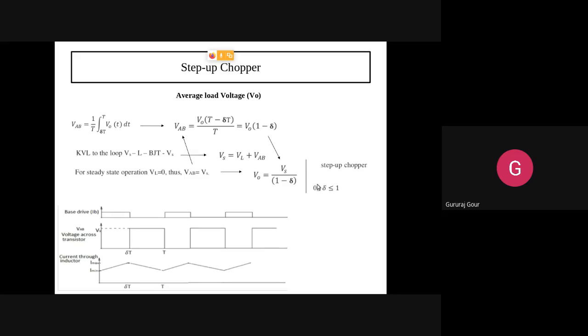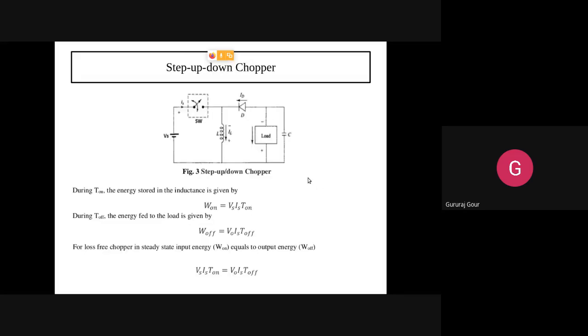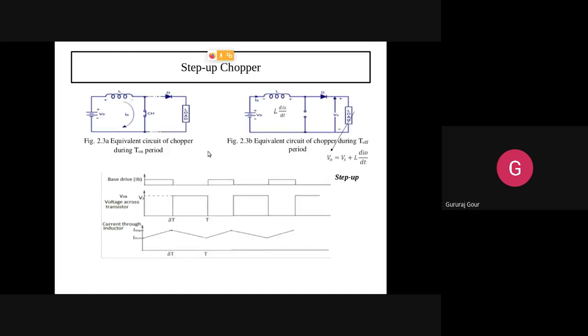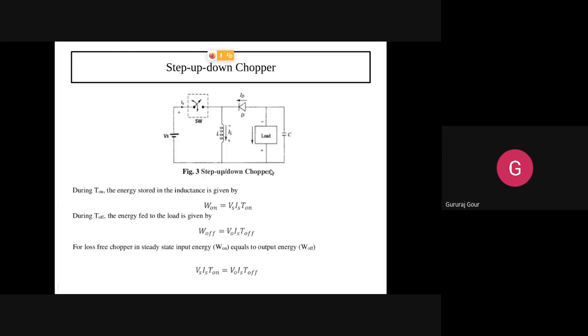Okay. So last one, just want to quickly revise this. Step up down chopper. The circuitry, you can see, is similar to that of the step up. Here we have the switch. The diode is connected with its cathode facing towards the switch. Inductance is kept in between these two, and the load is connected between the anode and the inductance. Across that, capacitance will be there.